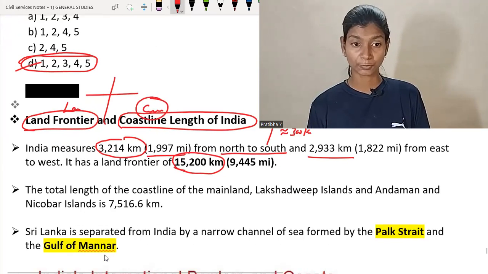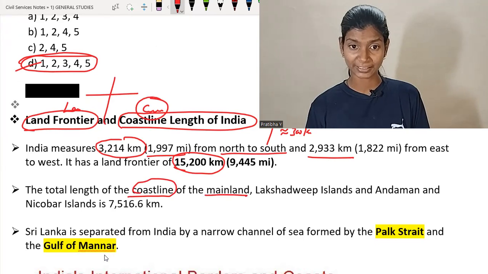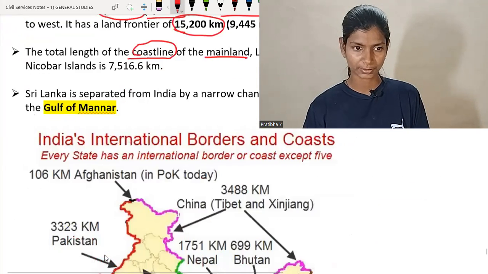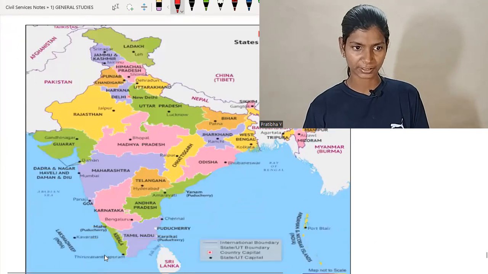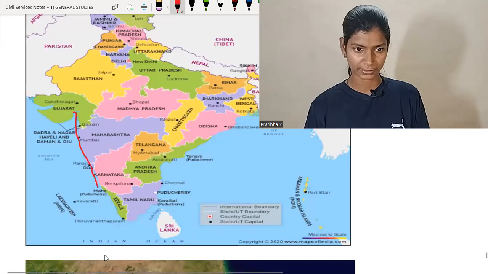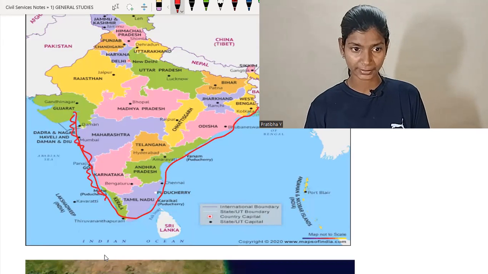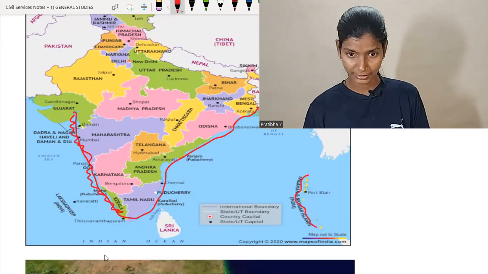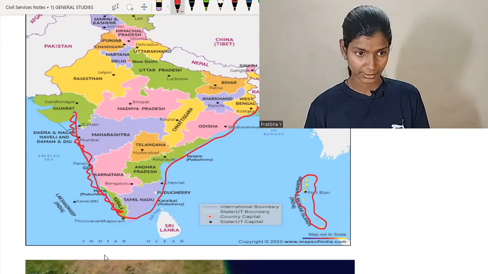The total length of the coastline of the mainland, just a minute. This is a picture of India. So this is a coastline. This is the coastline of the mainland, because this is mainland India. Or this is the coastline of our islands, Andaman and Nicobar, and here Lakshadweep.